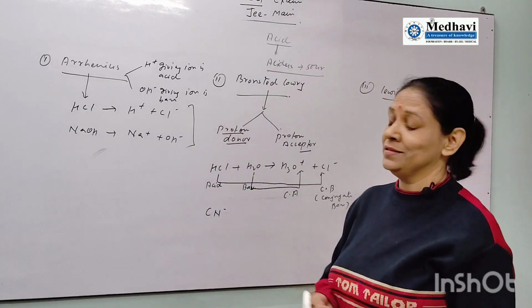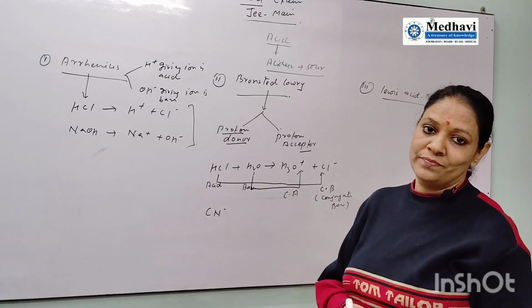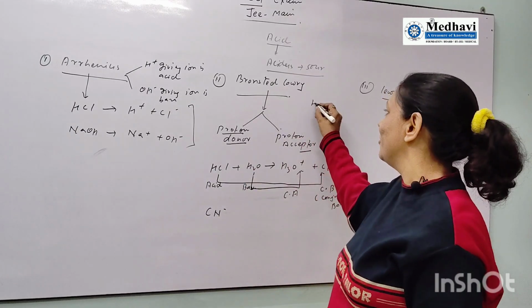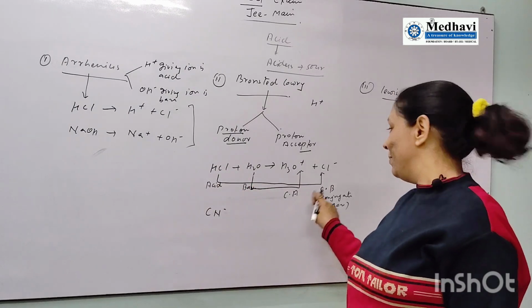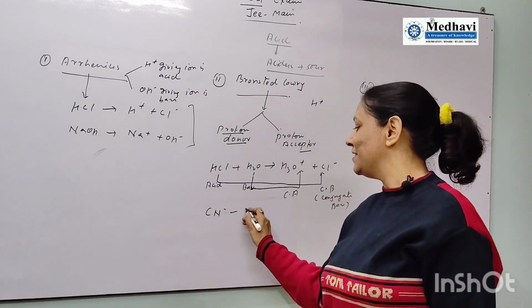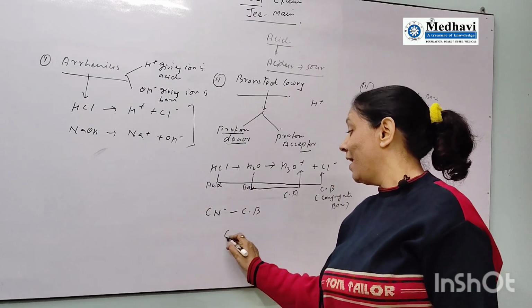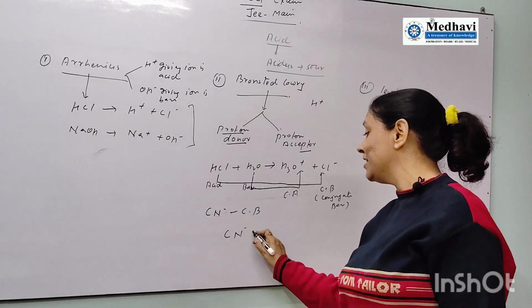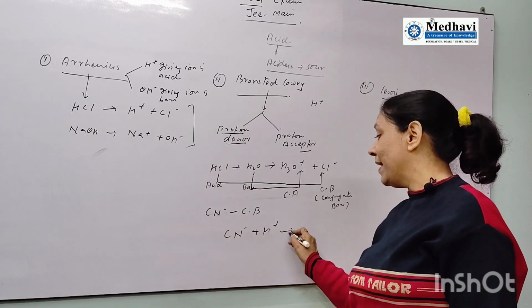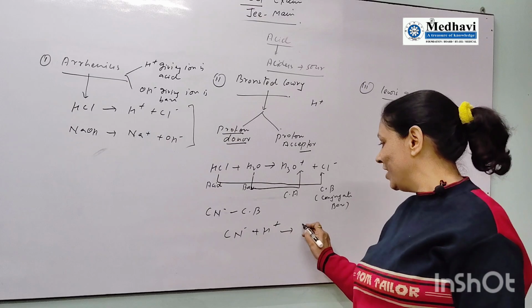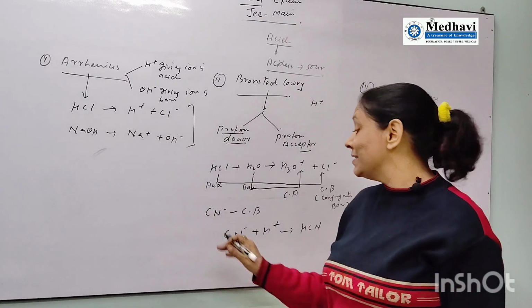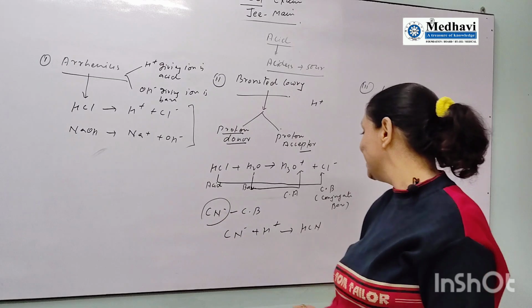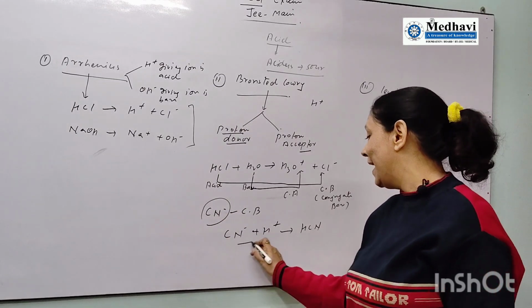In which category can you keep it, conjugate acid or base? There is no proton. Proton means H plus ion. Proton donor is an acid, but its opposite is a base, so you can say it is a conjugate base. And how will you convert this conjugate base into acid? By adding a proton, HCN. So if the question is to convert this conjugate base to acid, you can add H plus.